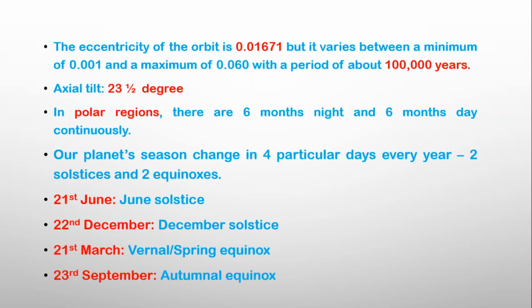The day is longest on the summer solstice and shortest on the winter solstice. The days and nights are of equal length during the two equinoxes. The time span between two successive vernal or spring equinoxes is equal to a solar year.